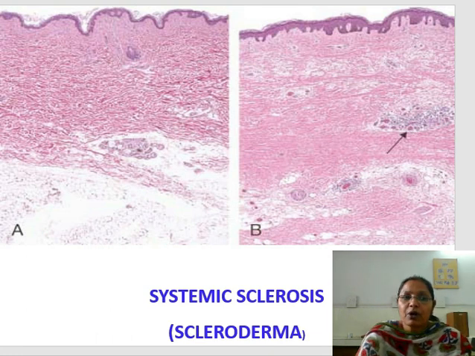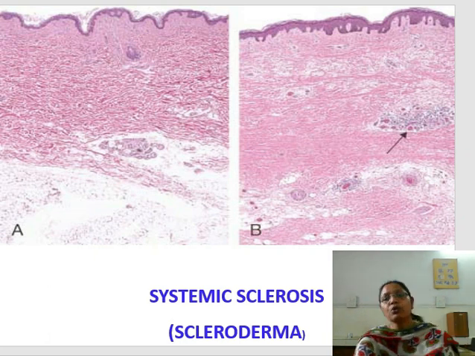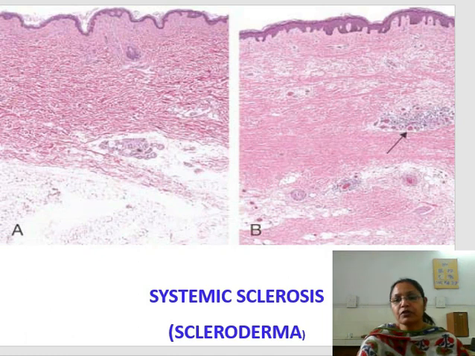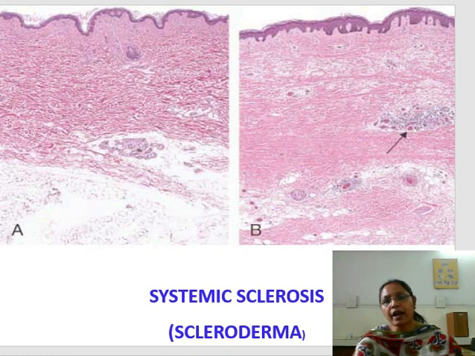So this is about today's topic, that is autoimmunity, and the prototypic disease is SLE, systemic lupus erythematosus. I hope that you will understand the things of autoimmunity, though it is very tough, but you should go through the books and learn about it. You should go through the diagrams and the flow diagrams of Robbins also, so that you can properly understand the things. Thank you.